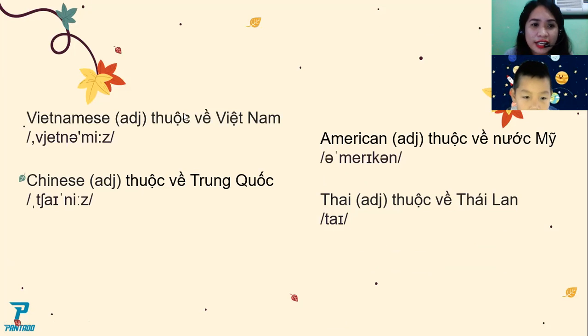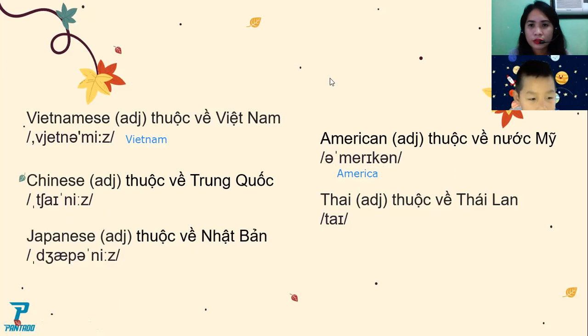Okay. I will write here. Vietnam. You are Vietnamese. So here, people in America. This one, Chinese, are the people living in China.